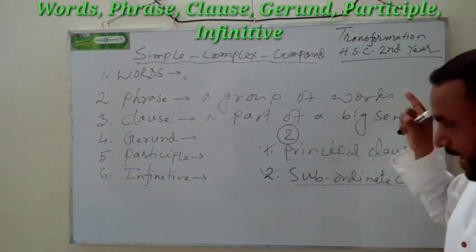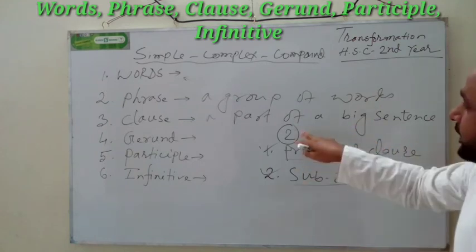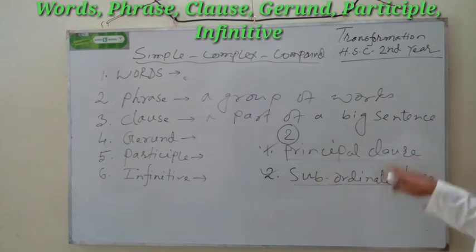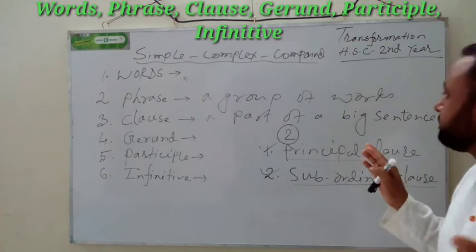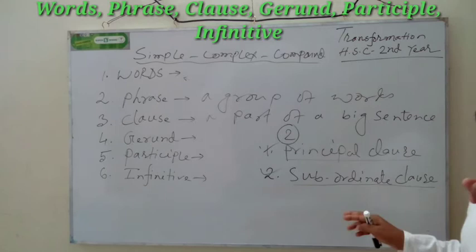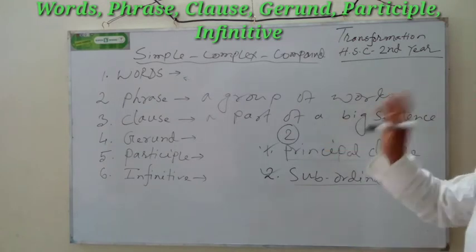Here we are going to clarify the principal clause and the subordinate clause. Principal means independent clause. Subordinate clause means dependent clause. On what does it depend? It depends on the principal clause.